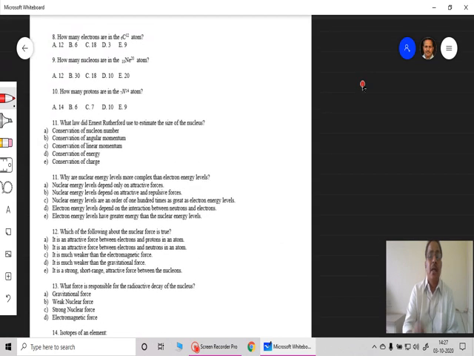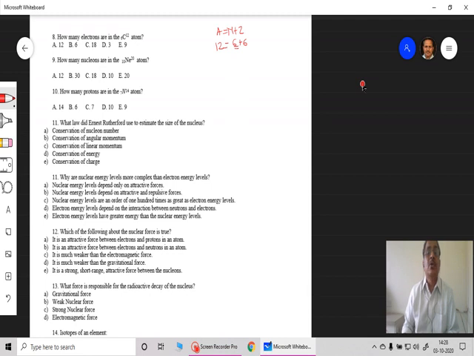These are again related to the composition of different nuclei, which we have studied earlier. Question number 8: how many electrons are in the carbon-12 atom, 6C12? As we have been given earlier, A is equal to N plus Z. So A is 12, and if the proton number is 6, the number of neutrons here must be 6.